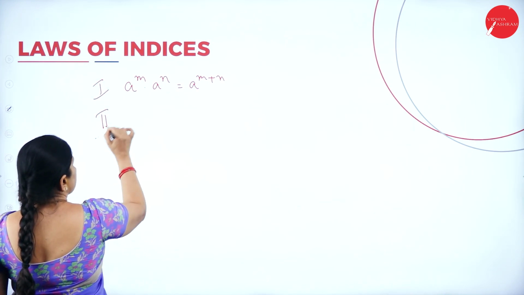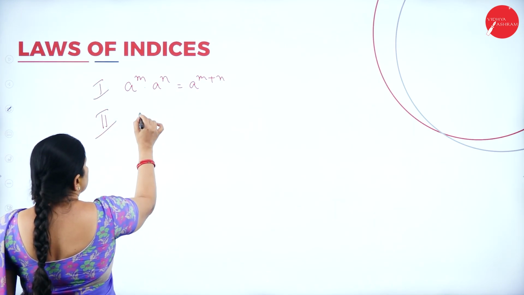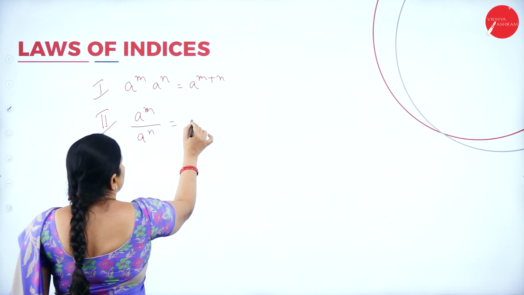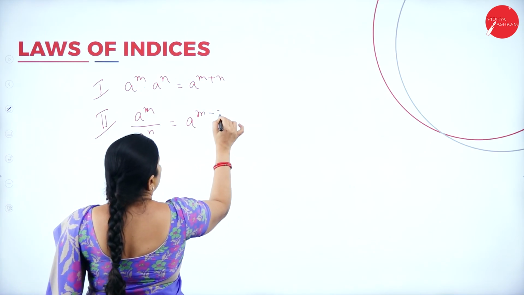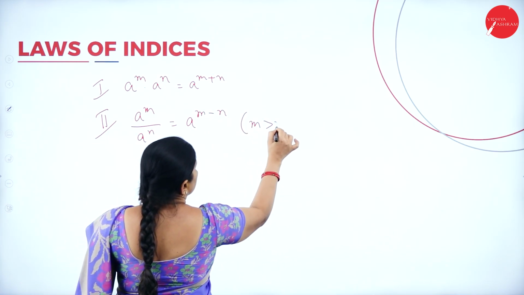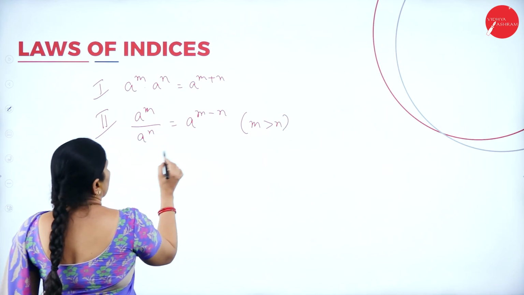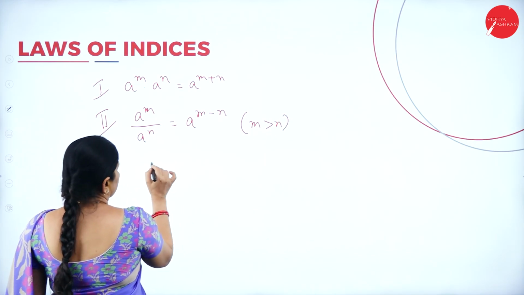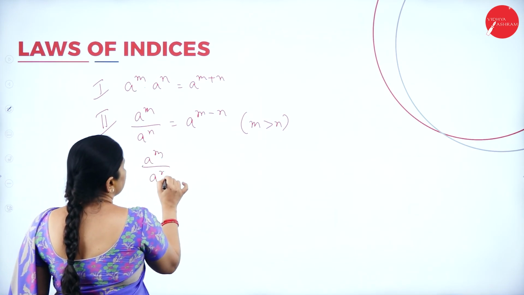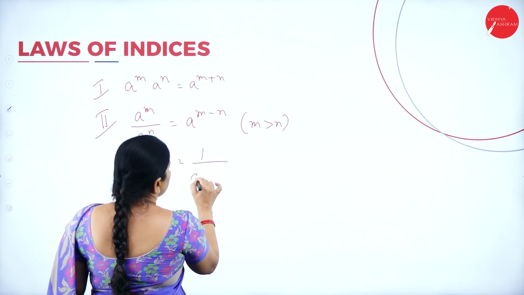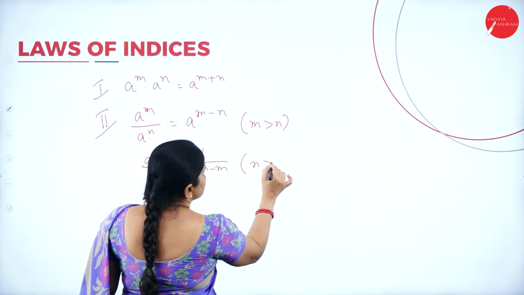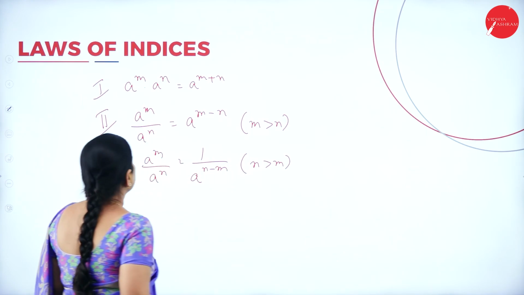Now, the second law tells us that a to the power of m by a to the power of n equals a to the power of m minus n when m is greater than n. Now, a to the power of m by a to the power of n equals 1 by a to the power of n minus m when n is greater than m.